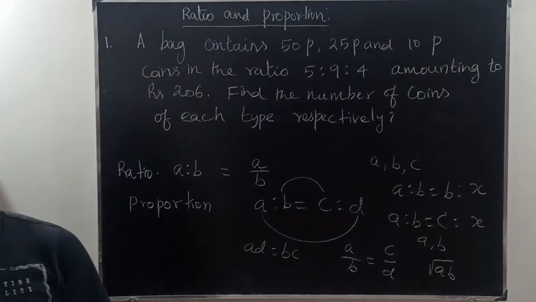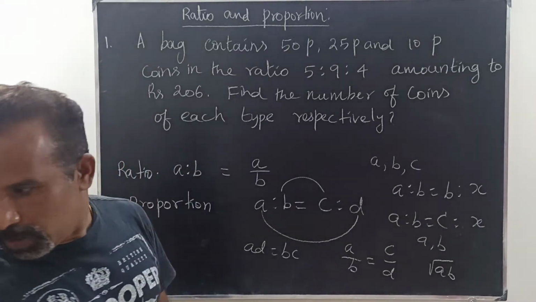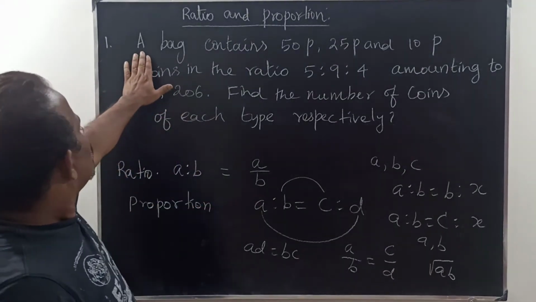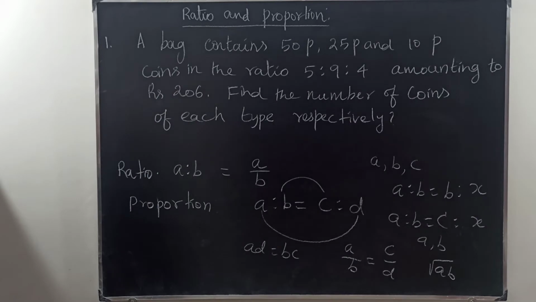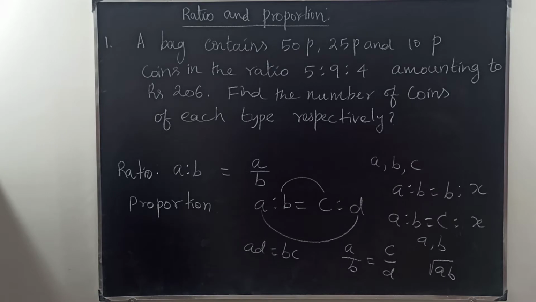Then problem number 1 is: a bag contains 50 paise, 25 paise and 10 paise coins in the ratio 5:9:4 amounting to rupees 206.